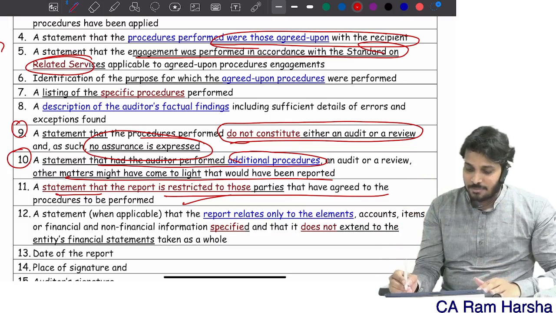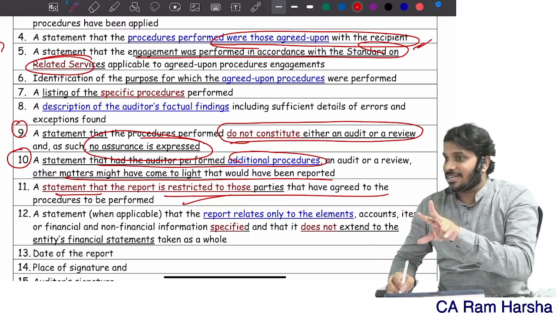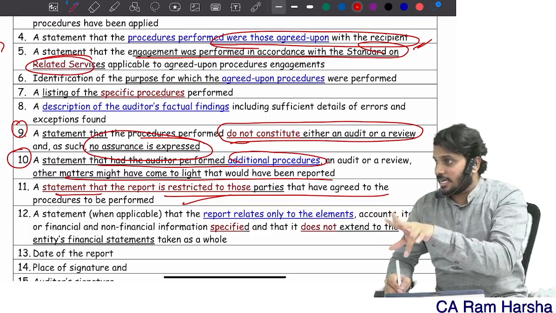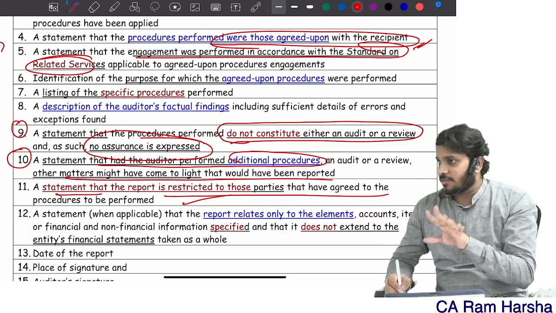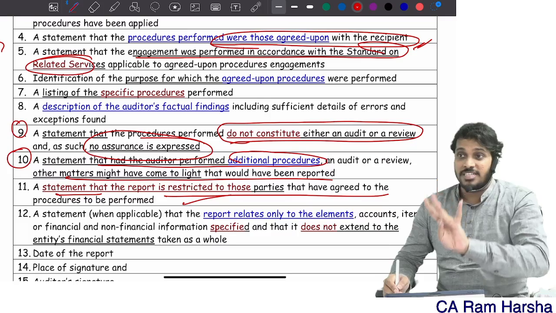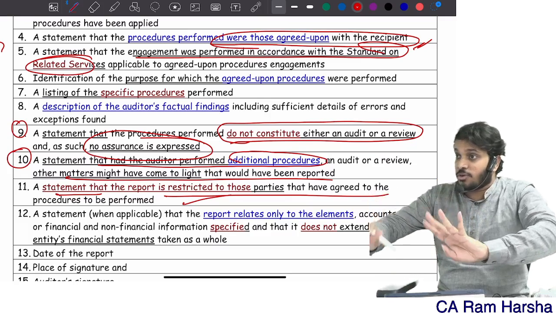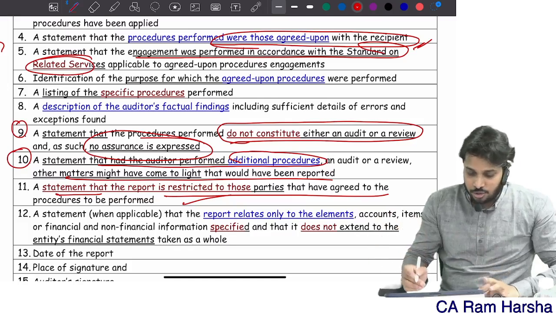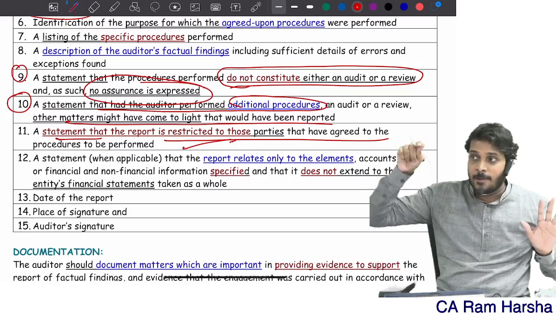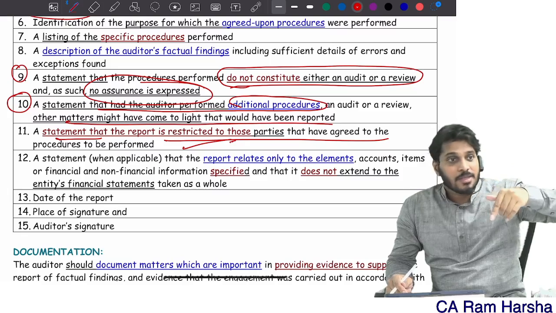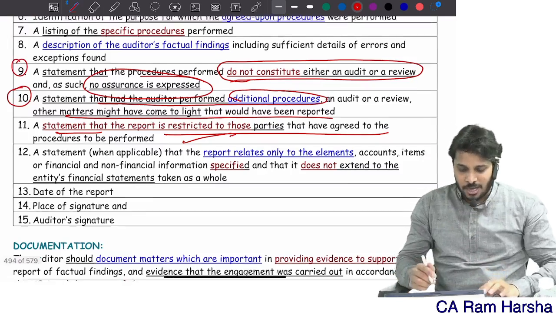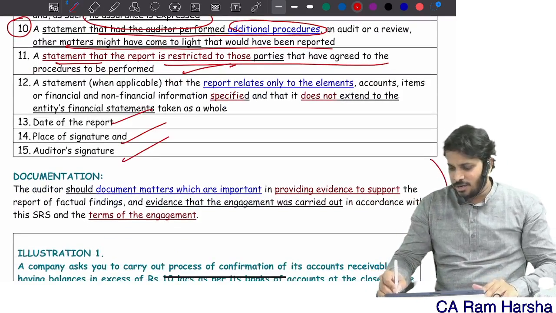You need to include a statement that these are the procedures agreed with the recipient of the service, the client. You need to mention that these procedures are performed as per the standards on related service. You should mention a statement that this is not an audit, this is not a review, no assurance is involved. You should give a statement that if at all we performed more procedures, we would have identified more findings. And you should mention a statement that the report is only for these parties, not available for distribution. This is something like SA 800 also we have seen. Restriction on distribution and usage, that point also will be there in the auditor's report. And finally, date, place, signature, clear.